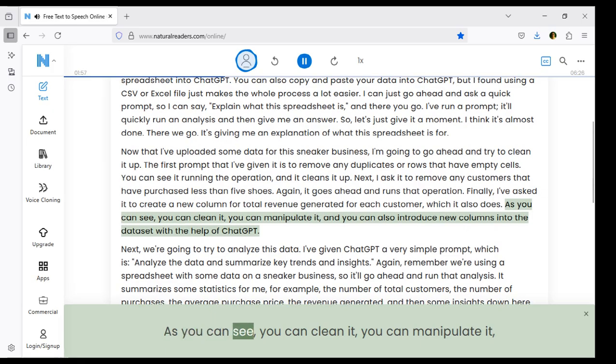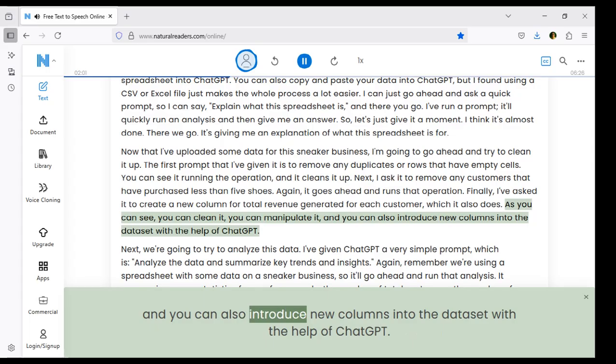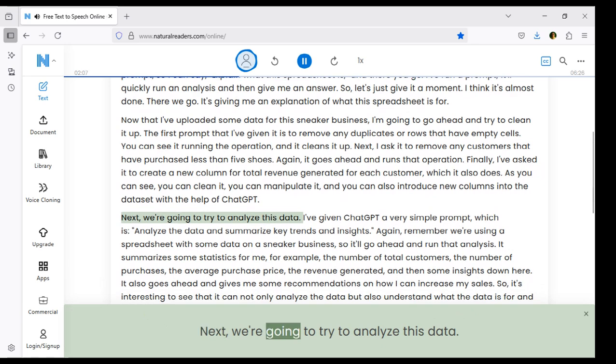As you can see, you can clean it, you can manipulate it, and you can also introduce new columns into the dataset with the help of ChatGPT. Next, we're going to try to analyze this data.